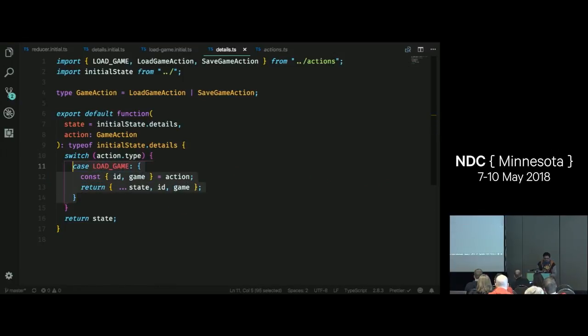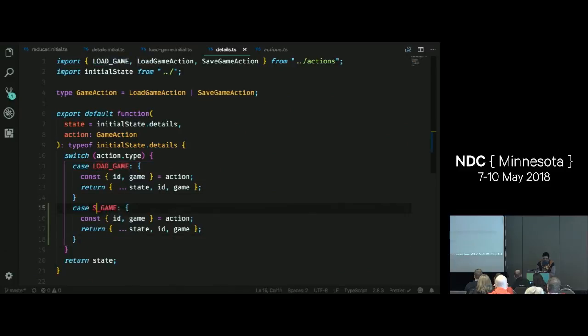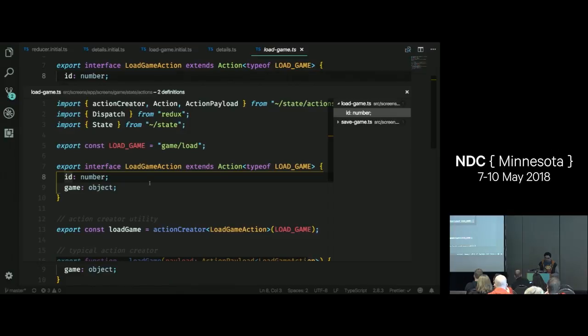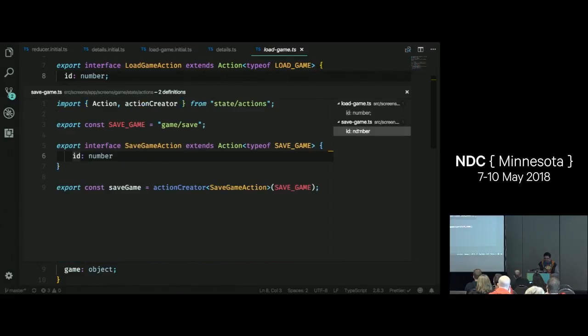But if I come back down here, I've created another action I didn't show you called save game. Save game does not have a game property. If I hit F12, we can see that save game only has an ID number. So it only has one property. It does not have a game property.